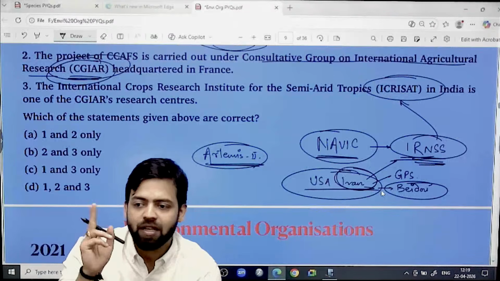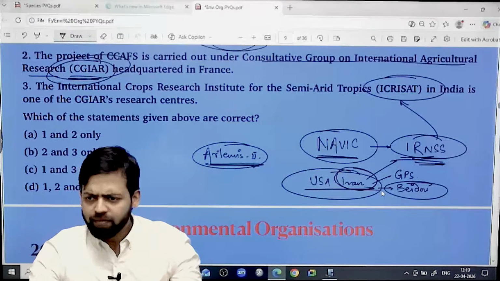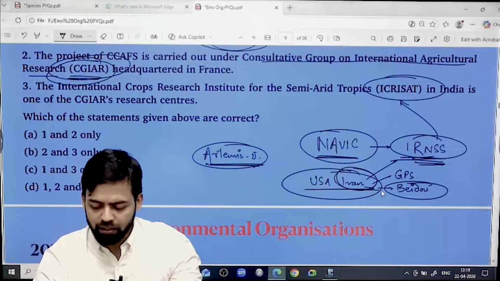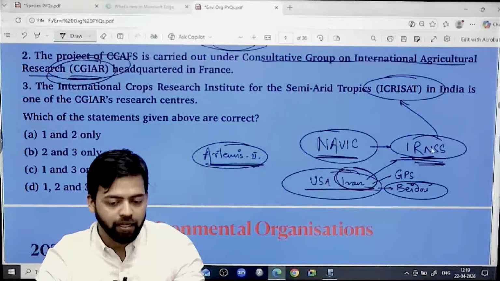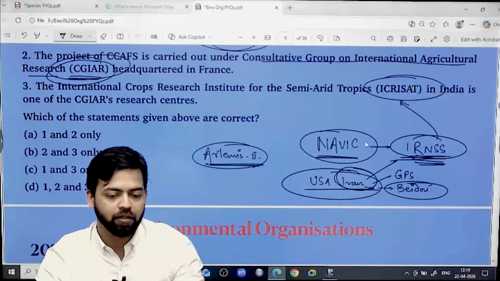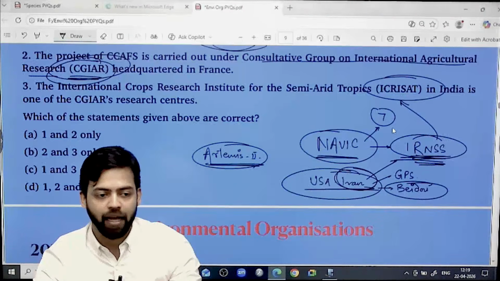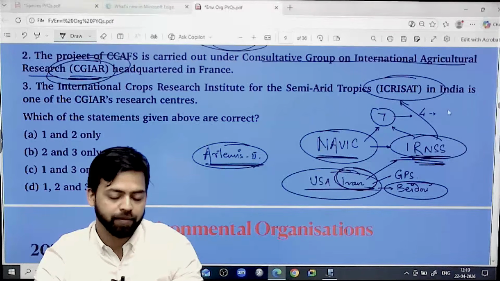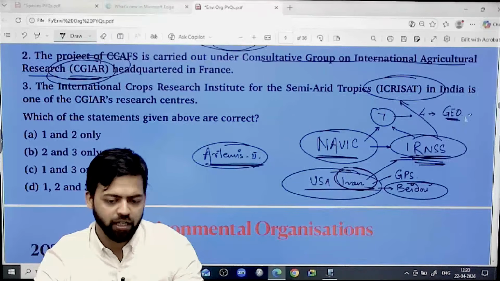again, which is the largest navigation system having the maximum number of satellites, which do you think is the largest? If you have to take a guess, how many satellites are there in IRNSS? In NAVIC, it is a constellation of 7 satellites, out of which 4 should be in GEO, geostationary Earth orbit, and 3 should be in GSO, that is geosynchronous orbit.